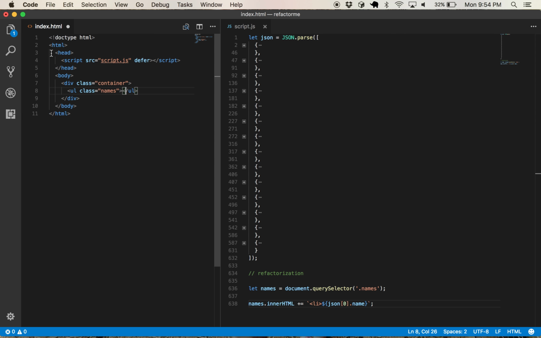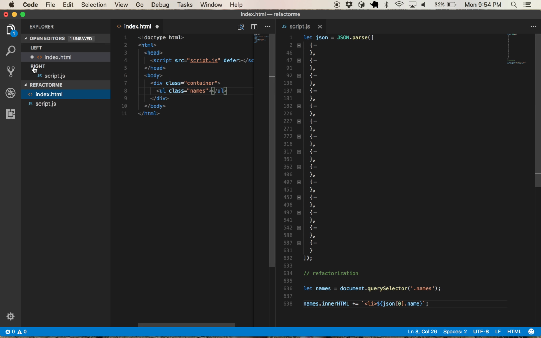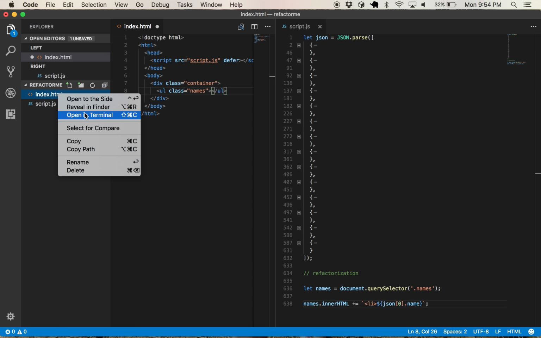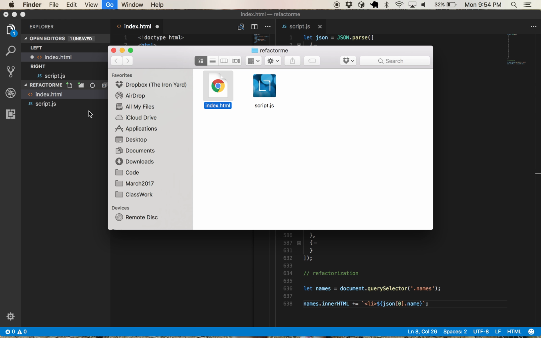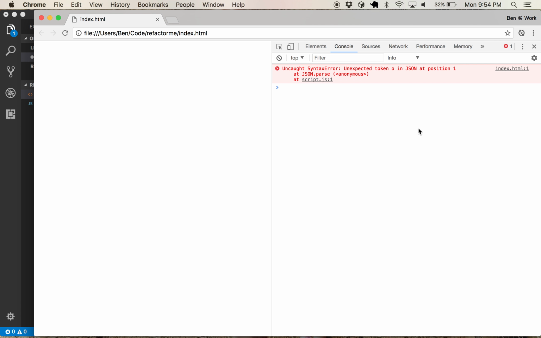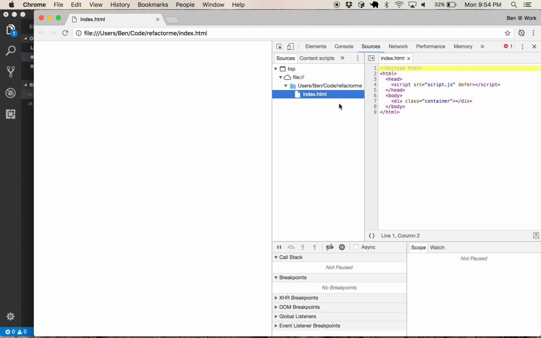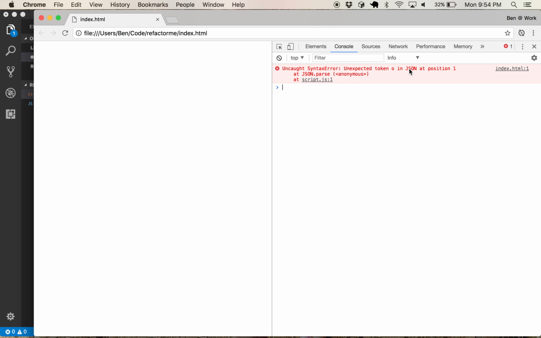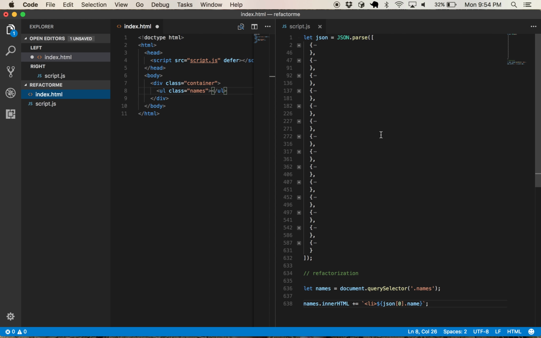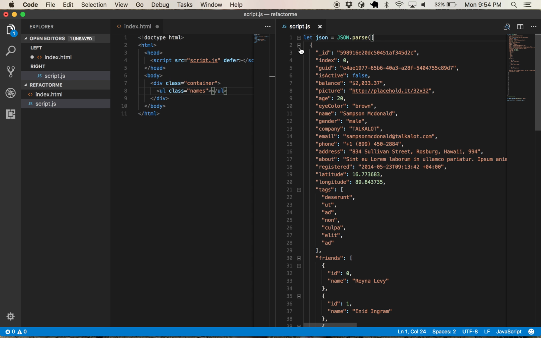A good programmer makes a change and tests it. So I'm going to open this up in Finder, just crack open that HTML file there. And we'll see it doesn't work. So it's a good thing I tested it. I have a problem with my JSON. On line 1, position 1, token O. Uh-oh. Must have messed it up somewhere.